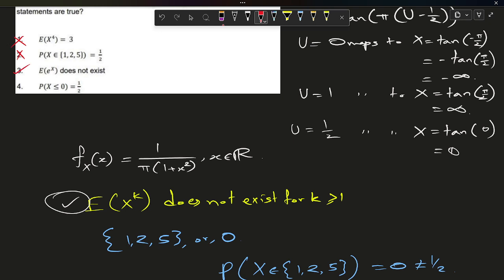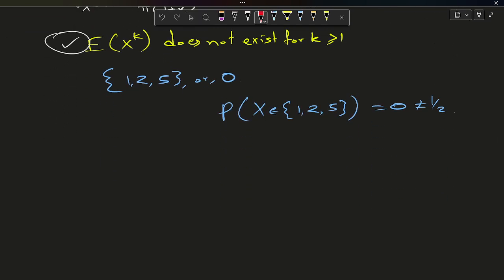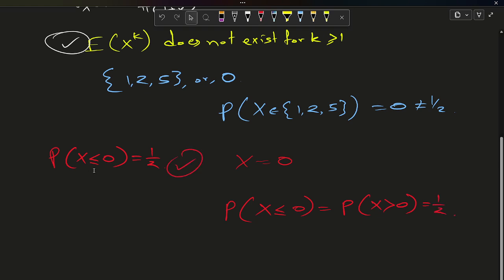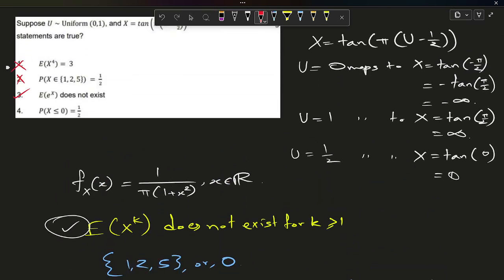Now we have to think about our option 4. That's telling us that probability of X less than or equal to 0 will be half. The Cauchy distribution is symmetric about X equals 0. So the probability on the left equals the probability on the right, and they both are half. So this statement is true, and our option D is true here. So the correct options of this question are option C and D.